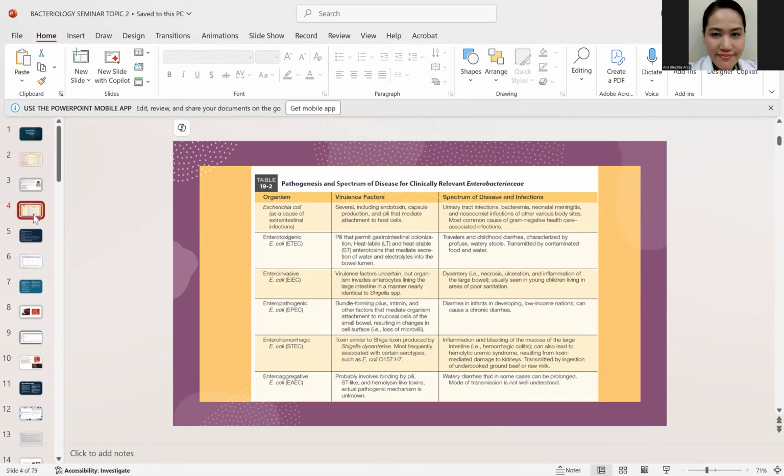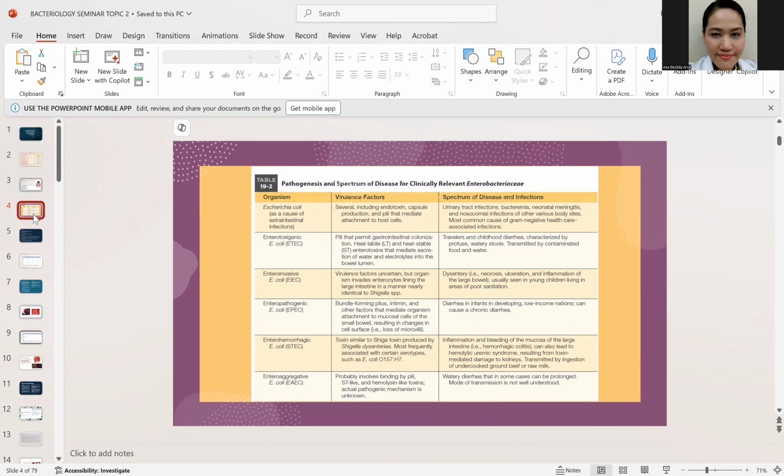So, for the E. coli, most of them are part of the flora. You can see them sa ating gastrointestinal tract. However, class, some strains of the E. coli are known to be pathogens. Sino yung mga pathogens natin? First, we have the ETEC, which is also known as the enterotoxigenic E. coli, okay? For the ETEC, class, it is known to cause traveler's diarrhea because of the important virulence factors, heat-labile and heat-stable enterotoxin.